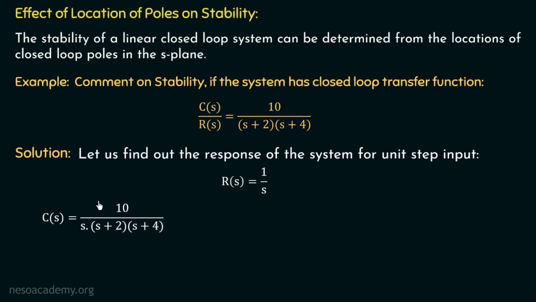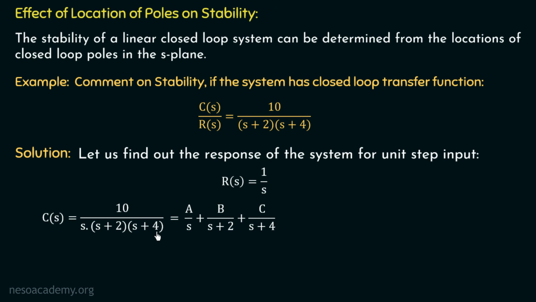So if we take the partial fractions of this term, we will have A over s plus B over s plus 2 plus C over s plus 4. Now we already know how we can calculate the values of these 3 constants A, B and C by using the cover-up method. Suppose we want to calculate the value of A, we need to put the value of s equal to 0 and cover this term s on the left hand side. In that case, the value of A will be 10 over (0 plus 2) multiplied with (0 plus 4). It will be 10 over 8, which is 1.25.